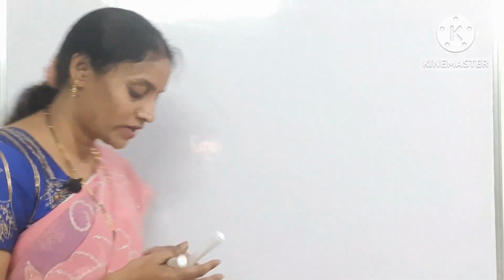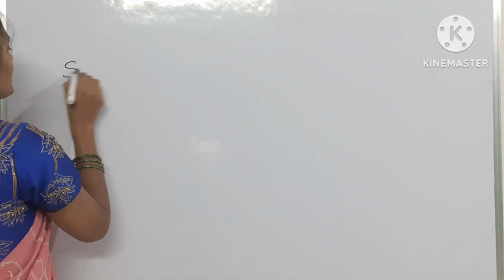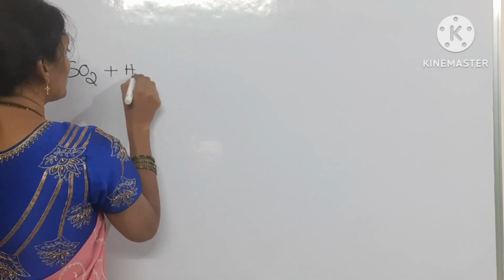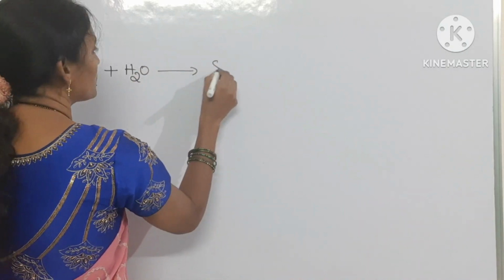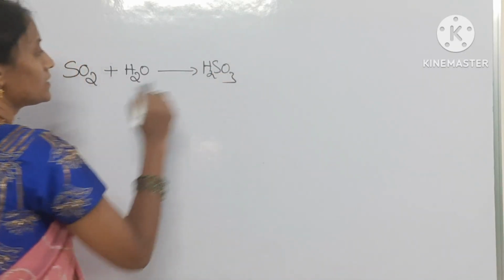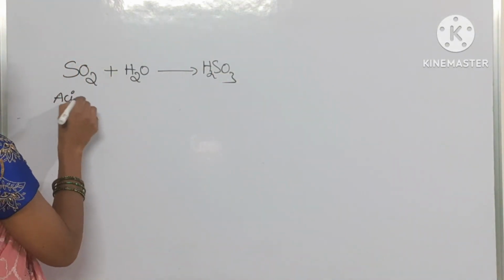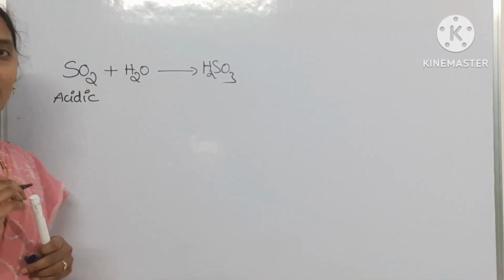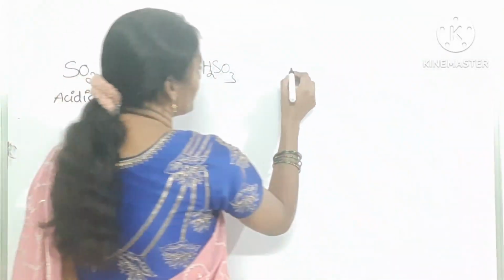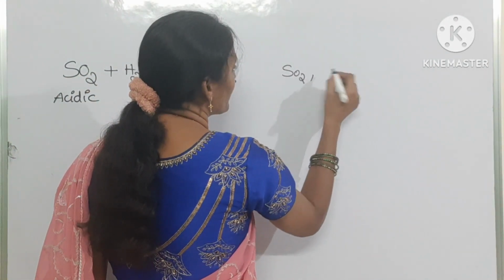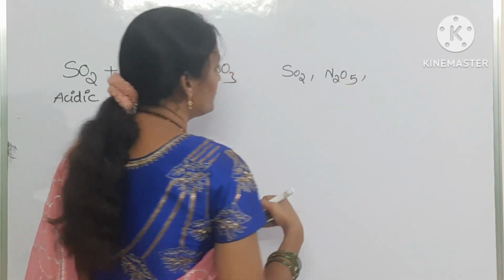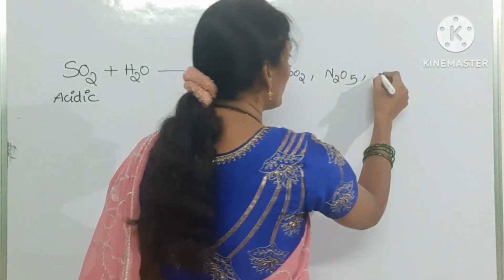First, acidic oxides. Suppose SO2 reacts with water, it will form H2SO3. Okay, this is an acid, so it is the acidic oxide. You can take a few examples of acidic oxides: SO2, N2O5, and a few more you can write.